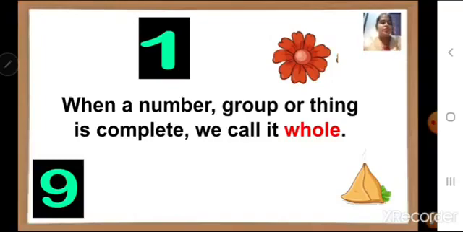Okay. Now children, look at this samosa. Nobody has eaten it. It is also whole. Correct? It is also complete. And also this flower, you can see all the petals are there. So it is also known as whole.